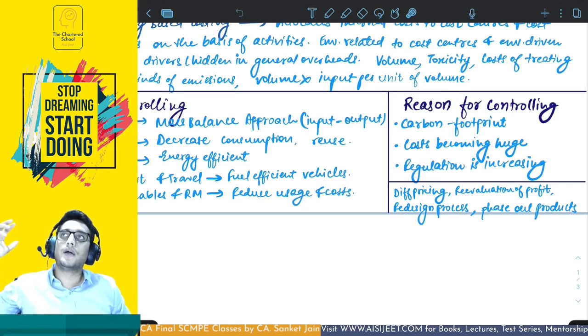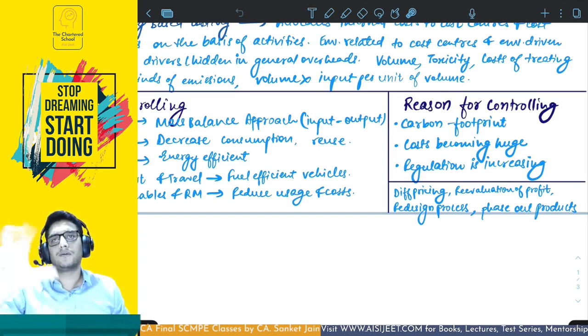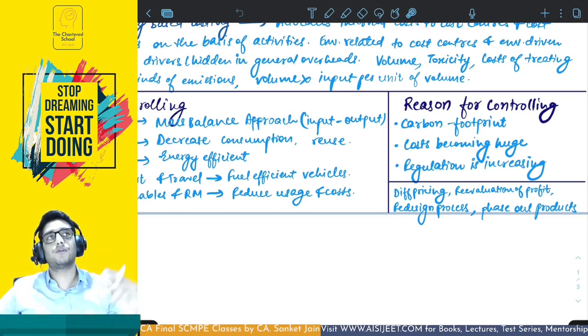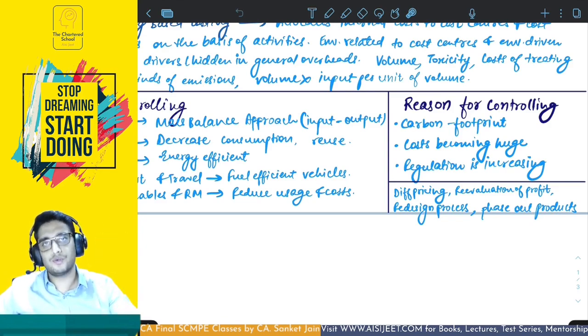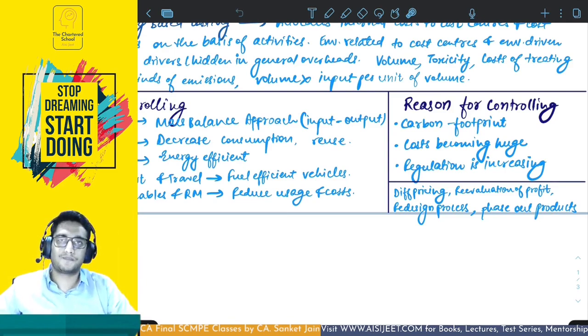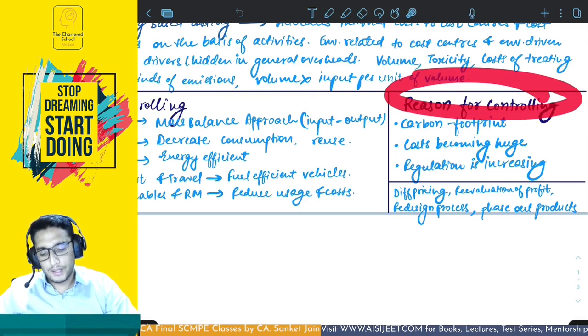not exceeding it. And if you have, let's say, a level, let's say you can emit something in units 5,000 and you have used entire 5,000, good, cool. If you have done 6,000, not good, not cool. If you have done 4,000, you will have 1,000 balance. This 1,000 balance can be sold to other players. Okay, we have a carbon credit. You can use it, pay us the money. They will use it because they might exceed their level. Okay, it will help them. So it acts as a revenue source also. So this is a reason for controlling: carbon footprint has to be maintained.